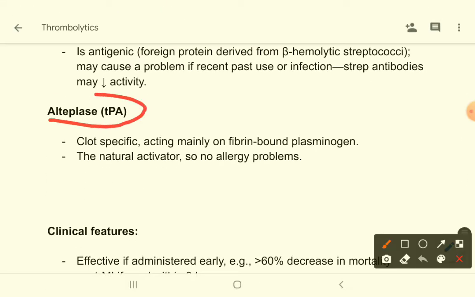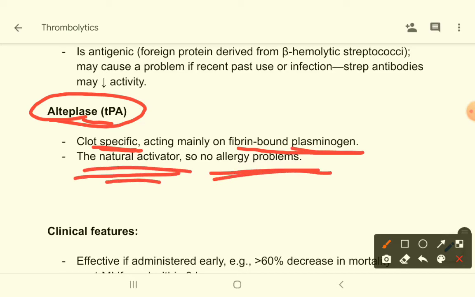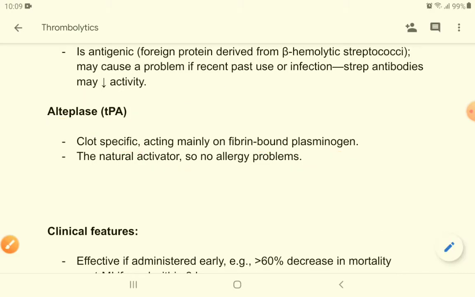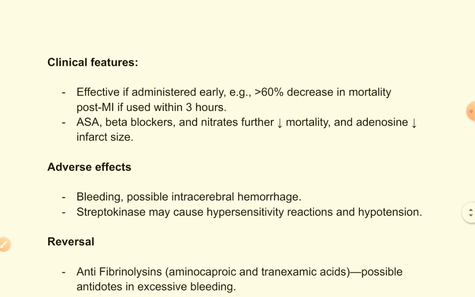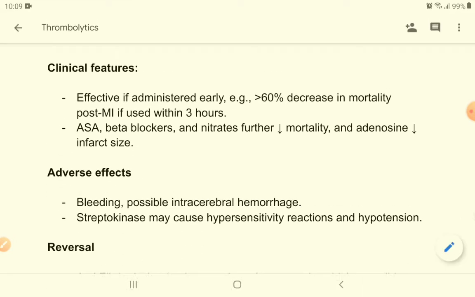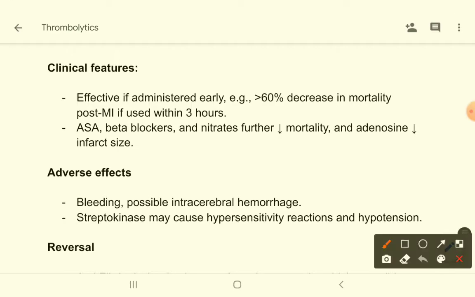A few words about alteplase. Alteplase is the tissue plasminogen activator. So this is clot specific, acting mainly on fibrin bound plasminogen, and this is a natural activator, so no allergy problems. This drug has no allergy problem, and this is a very expensive drug in comparison to streptokinase. Okay, so if a very poor patient comes, then we may consider streptokinase rather than alteplase.